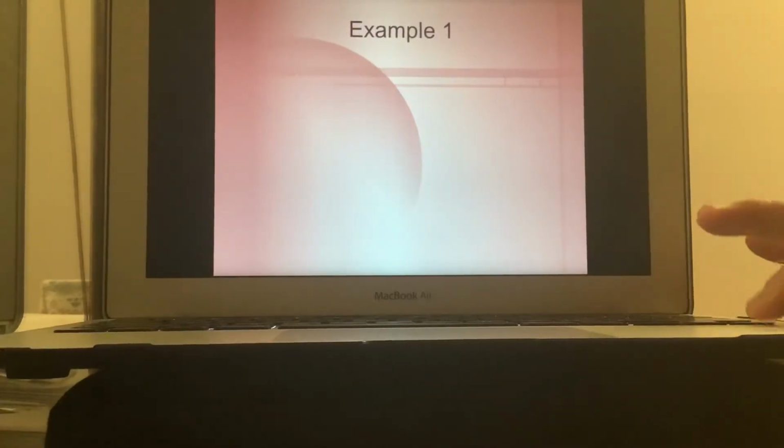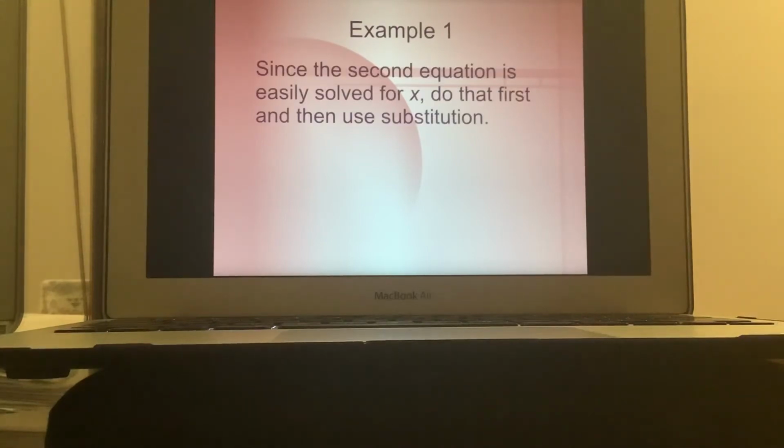Now, let's take a look at some examples. Okay, example number 1, if you take a look in your book, this is also page 300. It says to solve the system: x plus y equals negative 3, and x minus 3 equals negative 2. If you solve for the x and the y, you end up with 1 and negative 4.